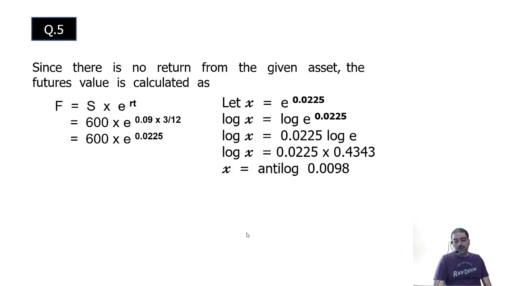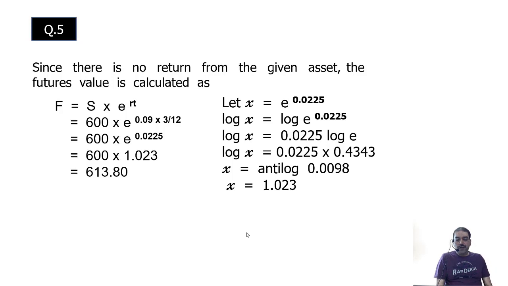So x is equal to 0.0098. Go to the anti-log table. Get the value of anti-log 0.0098. That comes to 1.023. Substitute. You get 613.8.